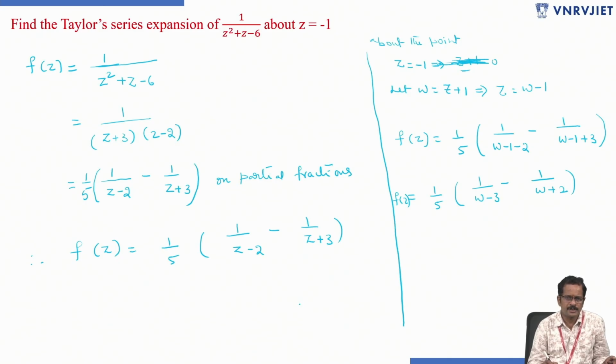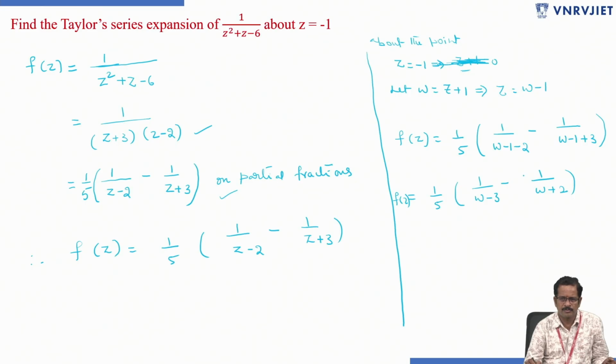For that I am factorizing the denominator, using partial fractions I split it into two fractions, and I wrote it in terms of w, because instead of z plus 1 I am taking w to replace z by w minus 1.